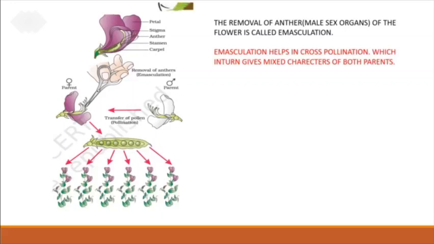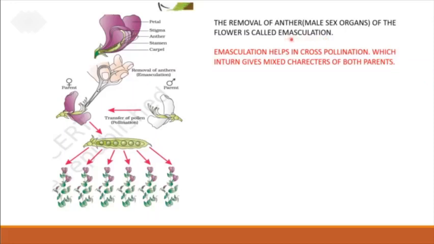This self-pollination will not give you the desired characters. Whereas in cross-pollination, the plants will get pollen from another plant. That is the reason it will get mixed characters. In order to suppress self-pollination and encourage cross-pollination, the scientists follow a small technique called emasculation.